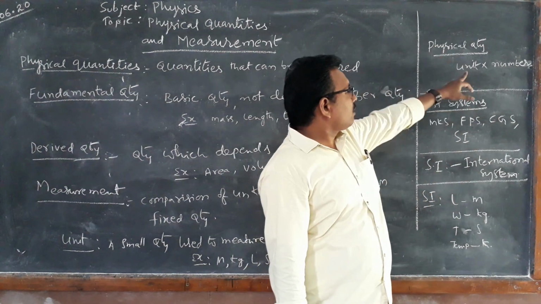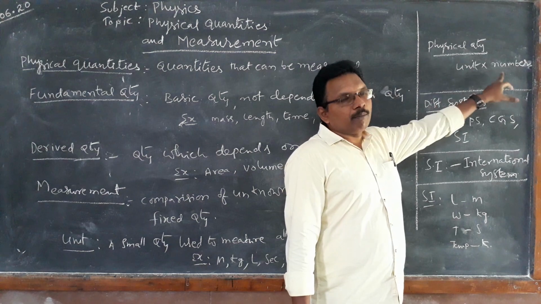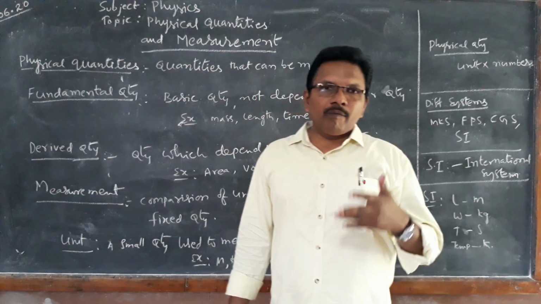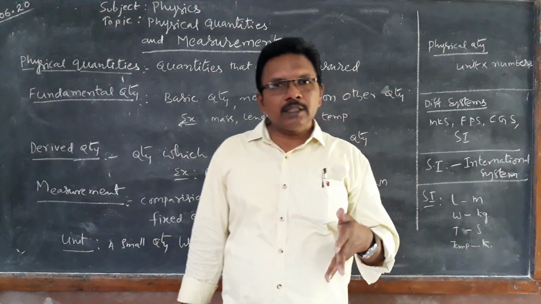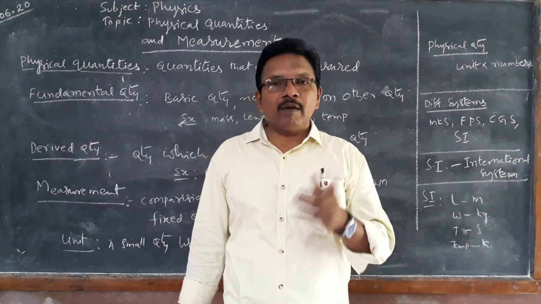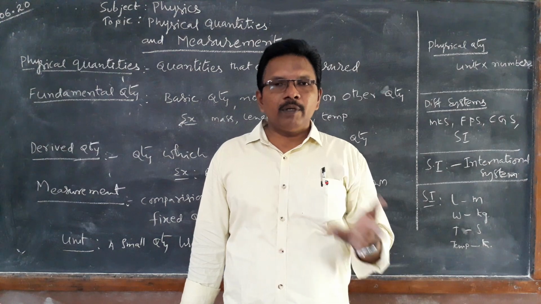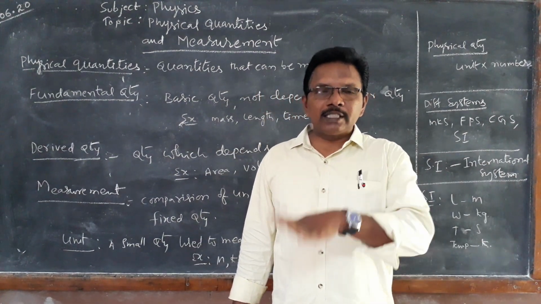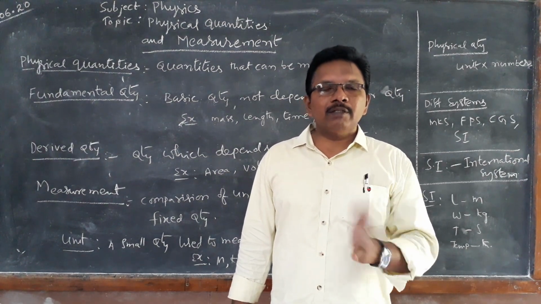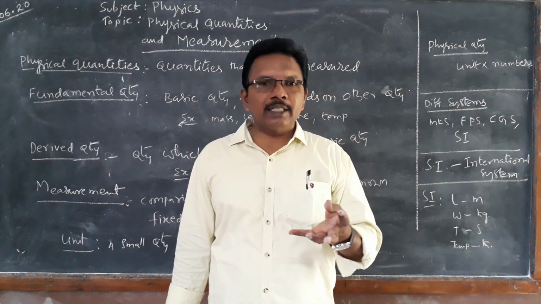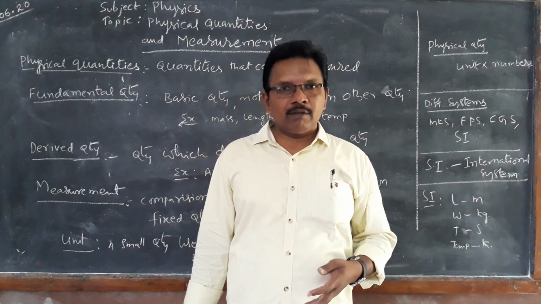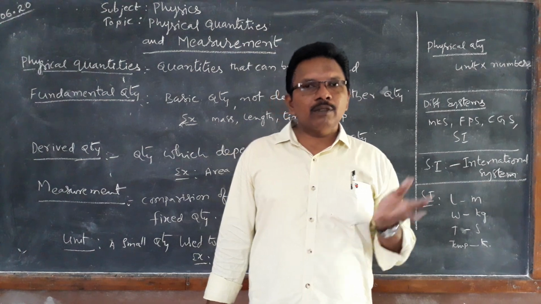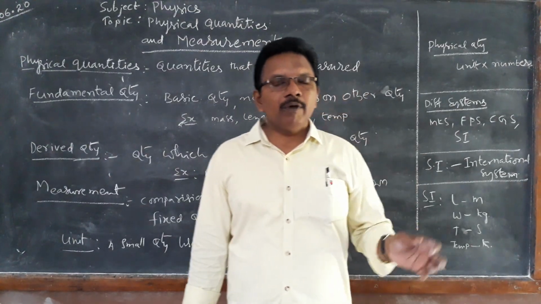So how to find a physical quantity once again? Unit into number. 5 meter cloth: 5 is the number and the unit is meter. 3 seconds: the unit is second, 3 is a number. To say the time, 3 hours: hour is a unit and 3 is a number. In such a way we can measure things.